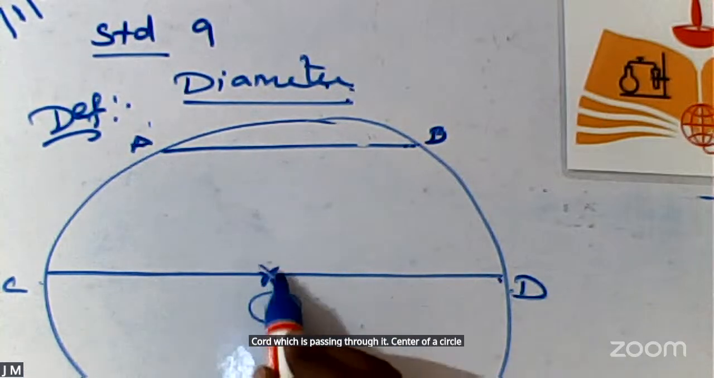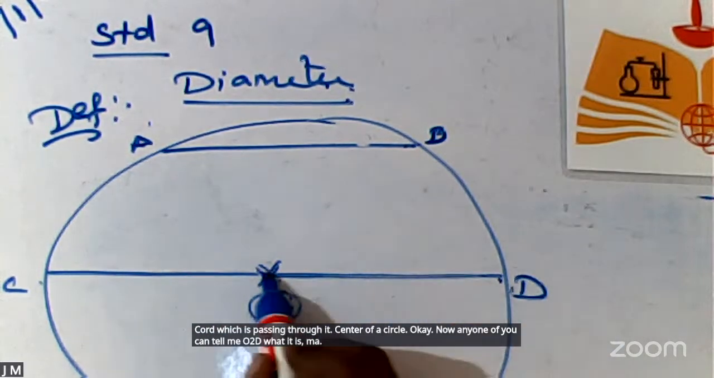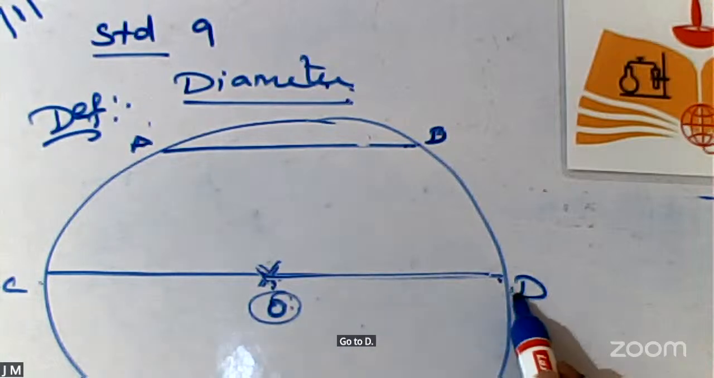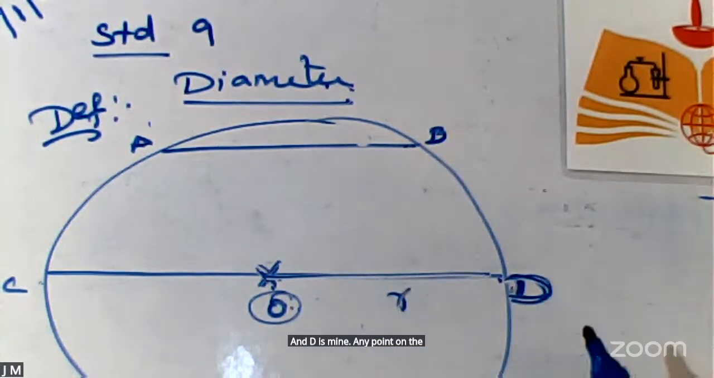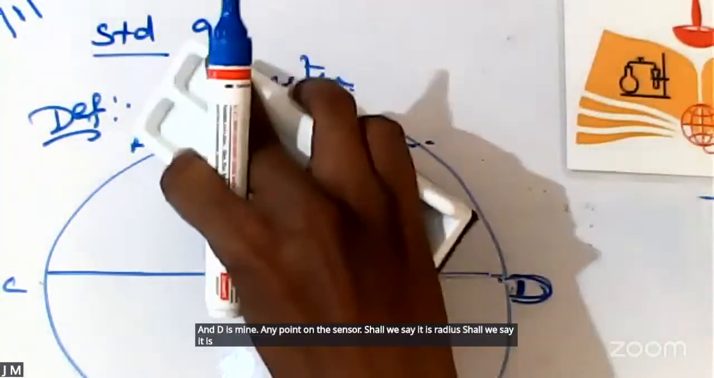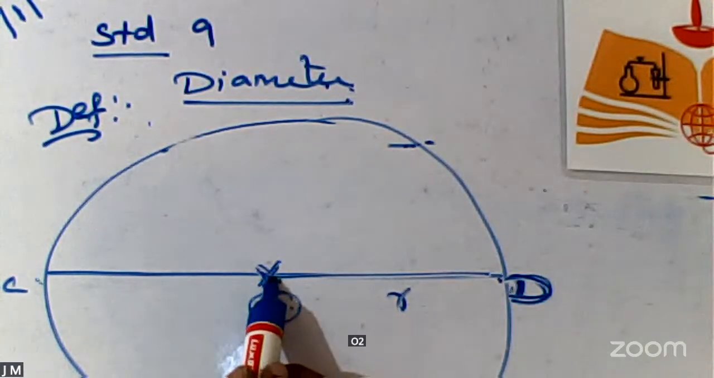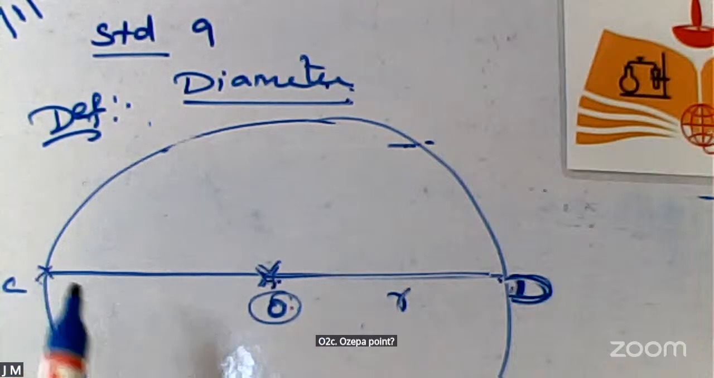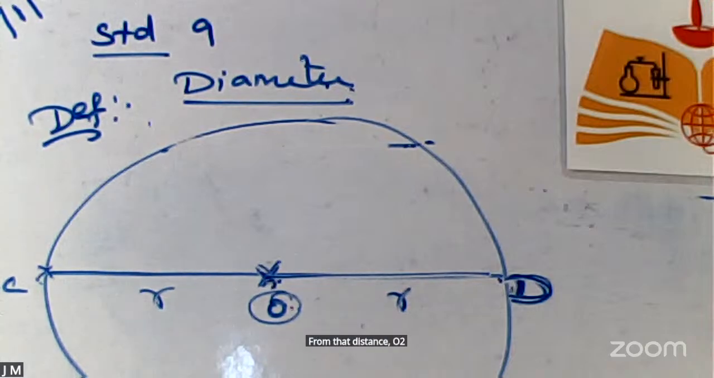Okay. Now, can any one of you tell me O to D, what it is? O is a fixed point and D is any point on the circle. Shall we say it is radius? Okay. Next, the other end towards your left side, O to C. O is a fixed point. C is any point on the circle. The distance O to C is also radius.